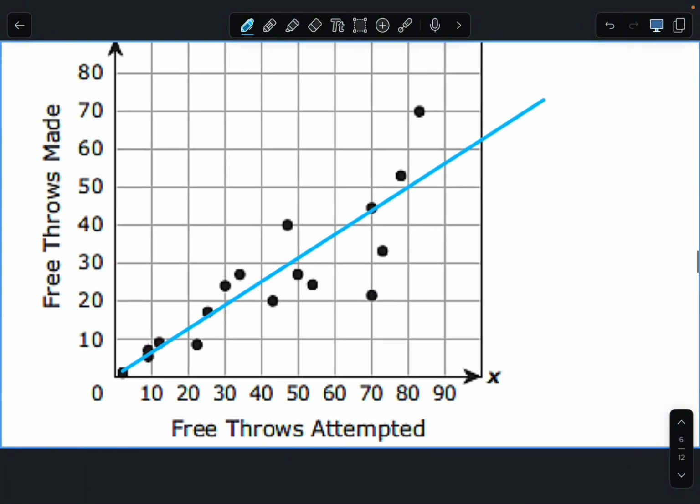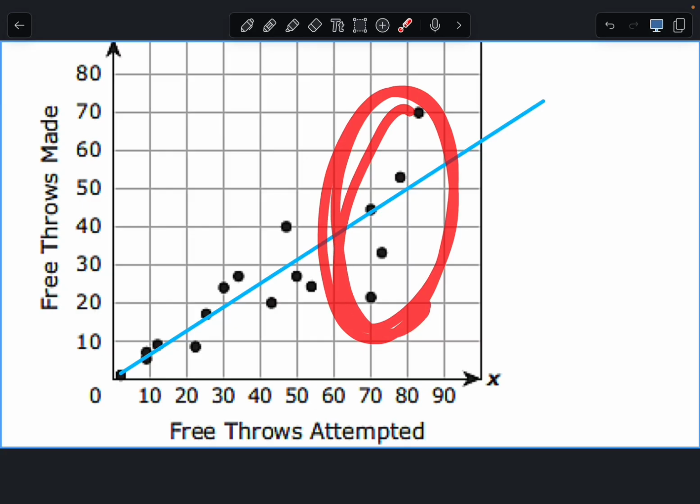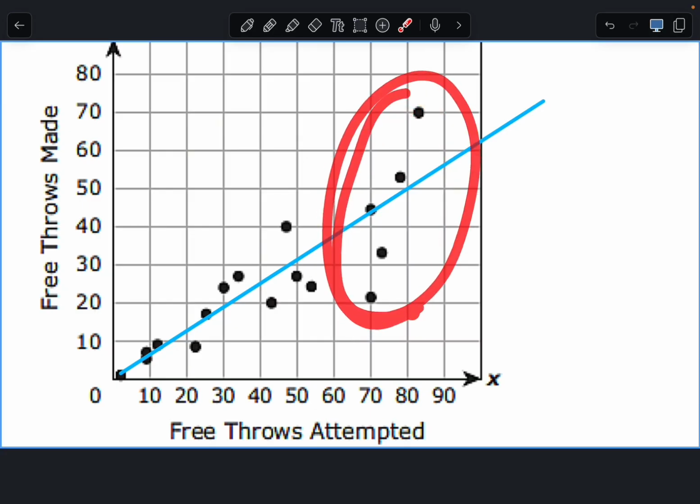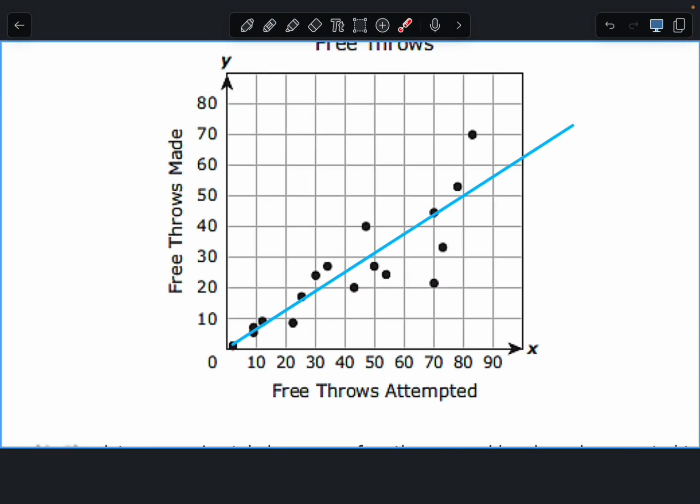Now, there's only one other line that's actually pretty difficult to draw, or it just depends on where you put it, because it has a lot of outliers. It has a lot of outliers more in this area right here. So because there's a lot of outliers here, the middle of these points is going to be this one. So that's why I connected this one to that one. And then I found my answer from there. Okay, so make sure your line of best fit on number 9 matches mine.